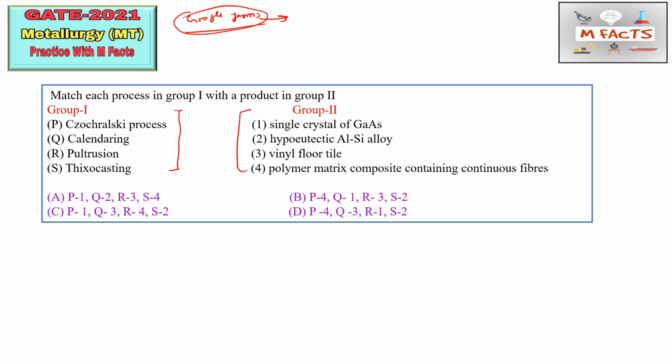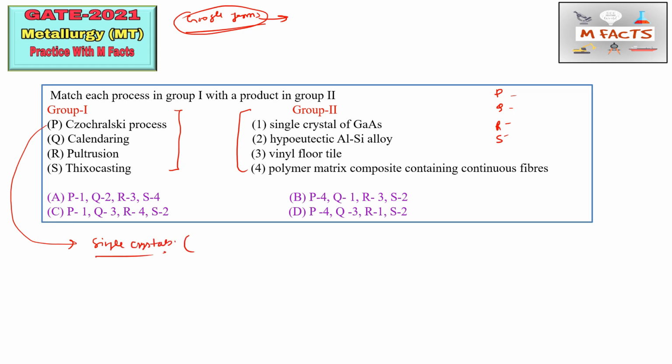So this is group first. Some process names are given. So the processes are Czochralski process, calendering, pultrusion, and thixocasting. This is a very important matching. Okay, please try to consider this in your preparation. Okay, so P, Q, R, S. So Czochralski process, I hope that you have heard about it. Czochralski process is a process of creating single crystals. Okay, so this is used for making single crystals.